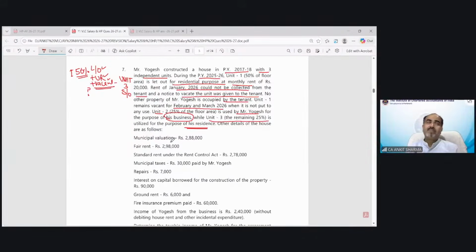When we discussed the income from house property chapter in detail, I made 7 different cases: A, B, C, D, E, F, G. So can you identify, when these 3 conditions are fulfilled, let out, unrealized rent and vacant, which of these A to G cases is applicable? That will help you understand how to solve this question. Any one of you can tell?